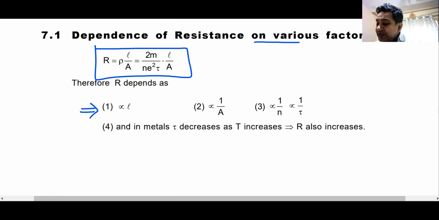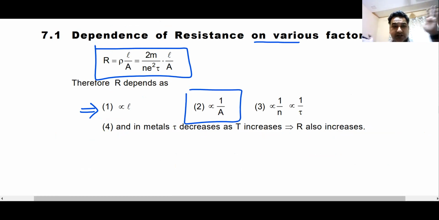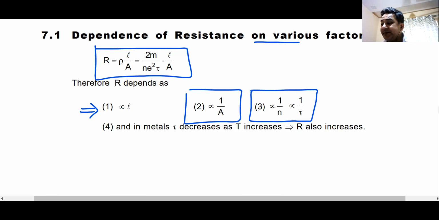More the length, more the resistance. Inversely proportional to area. More the area, less the resistance. It is inversely proportional to 1 by n and 1 by tau. 1 by n means inversely proportional to the number of charge carriers per unit volume. More charge carriers, less resistance; less charge carriers, more resistance. It is inversely proportional to tau. Tau is the average time between collisions.